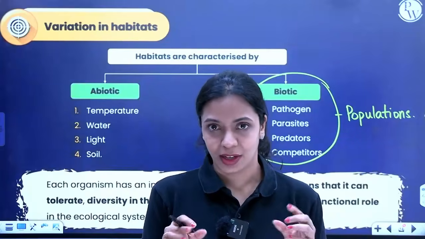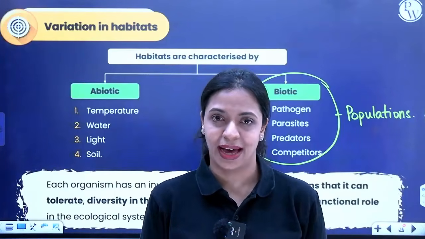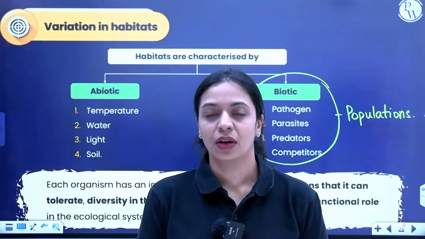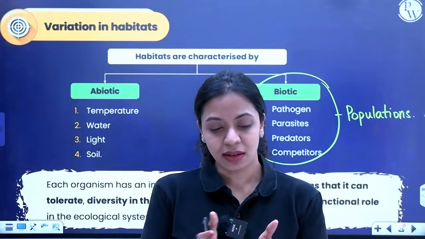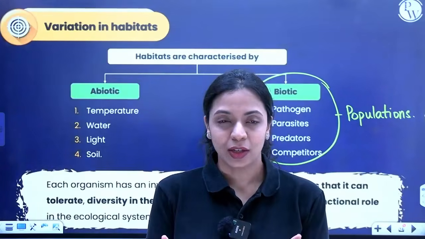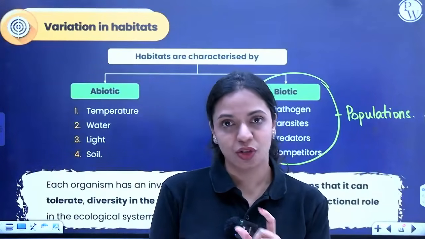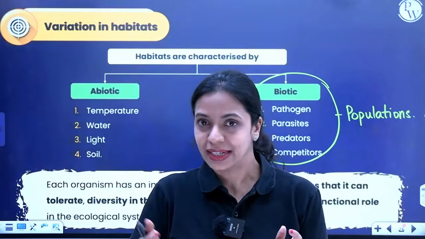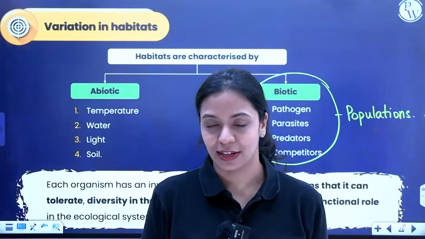Now, if you think about living organisms, we all have a functional role that we play in the ecosystem. Also, there is a range of conditions that we can tolerate. Okay, like we can tolerate one range of temperature. Like I can tolerate something between 10 degrees Celsius to 30 degrees Celsius.